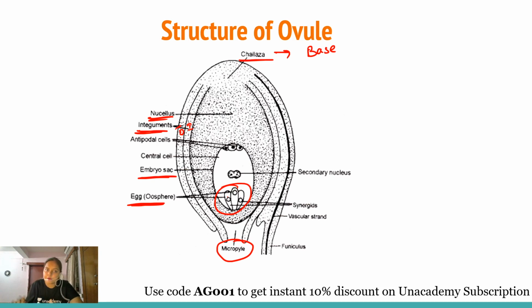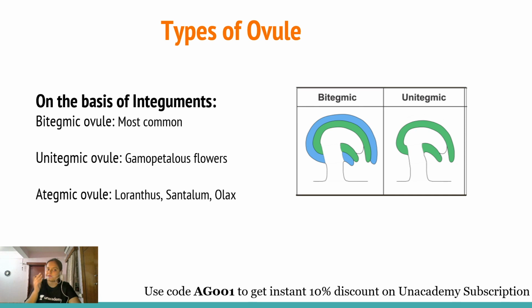Now, there are certain criteria for the classification of ovules, so we will see different types of ovule based on various criteria. For example, on the basis of integuments, that is, the protective covering, ovules are classified into three categories. The first one is bitegmic. Bi means two, so these ovules are surrounded by two integuments, the outer integument and the inner integument. This bitegmic ovule is the most common type in angiosperms.